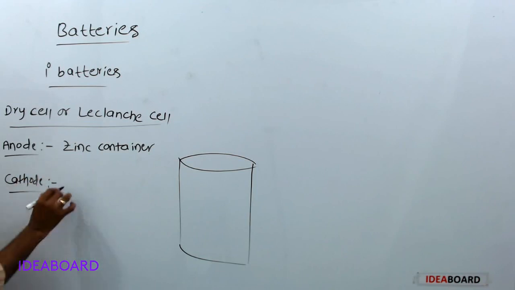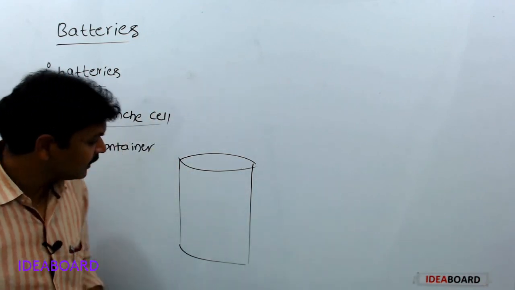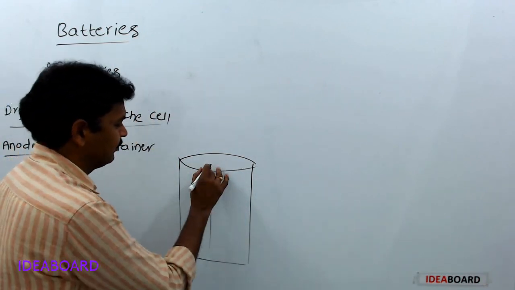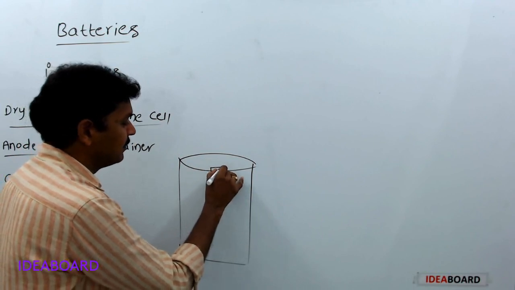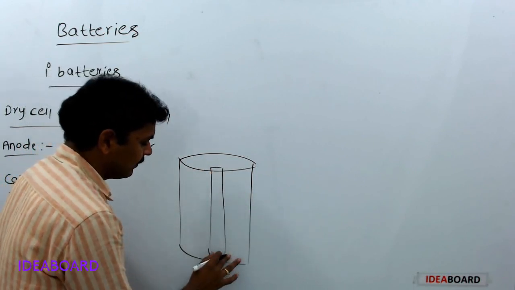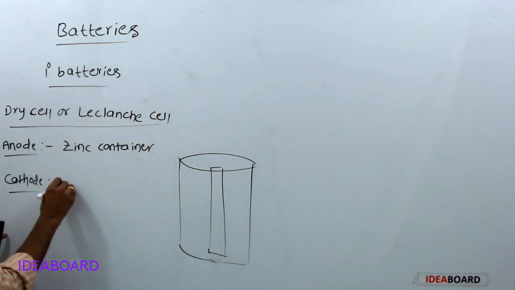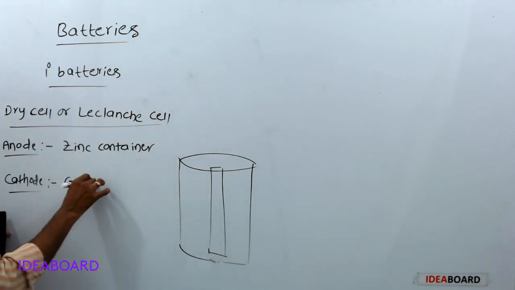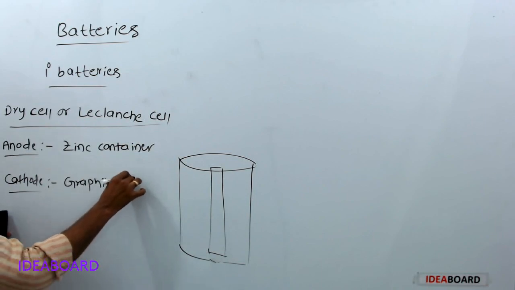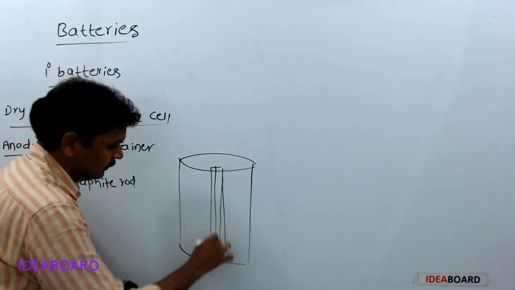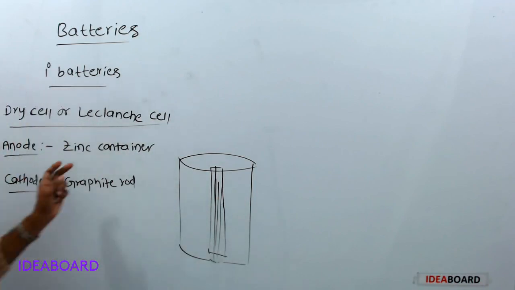Next, the cathode. In this zinc container, one graphite rod is immersed. This graphite rod acts as the cathode.